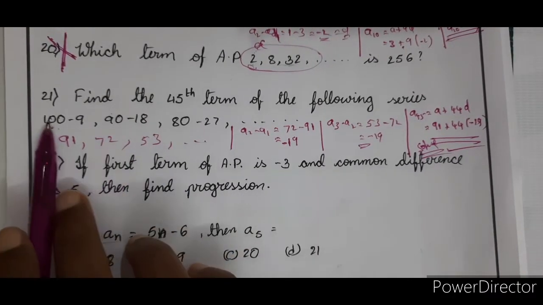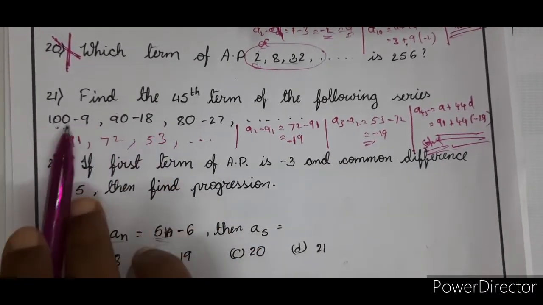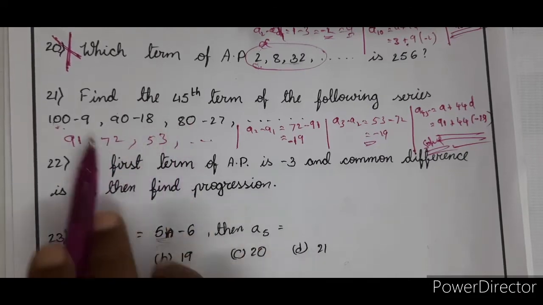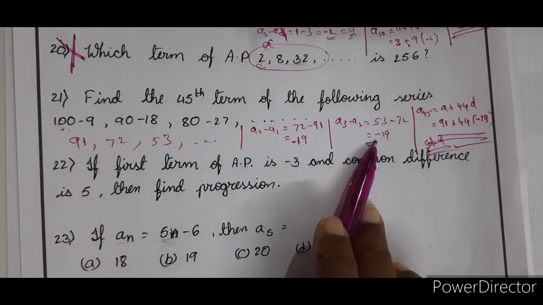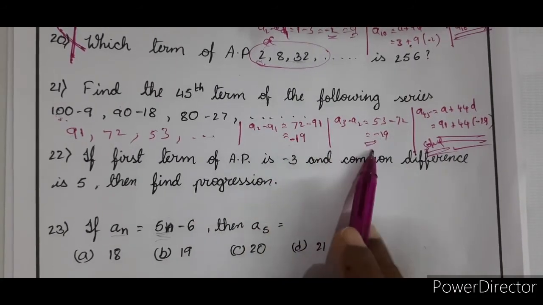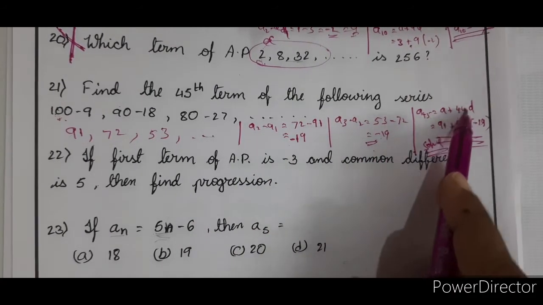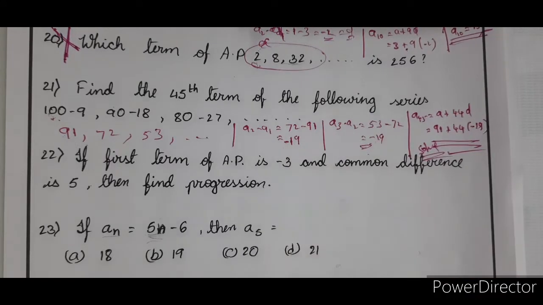So what did we do? First we simplify the given series, write out every term, and then check whether they are in AP or not. If they are in AP, then find the common difference, substitute in the formula and solve it.